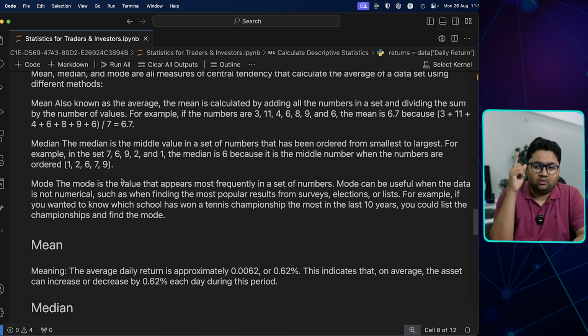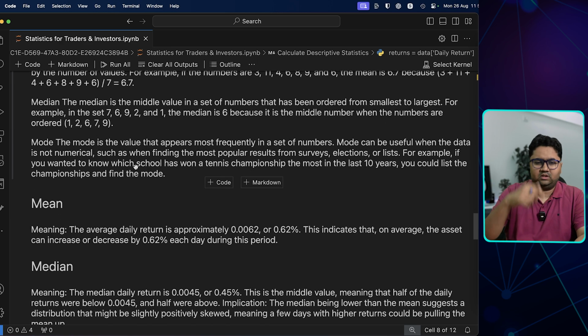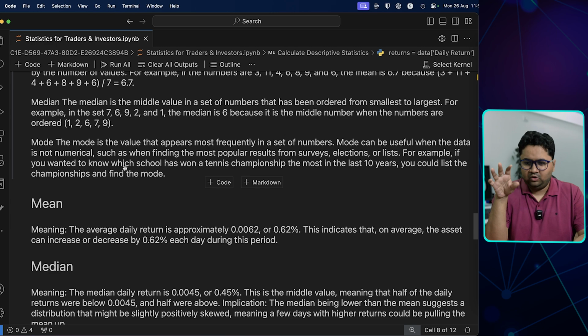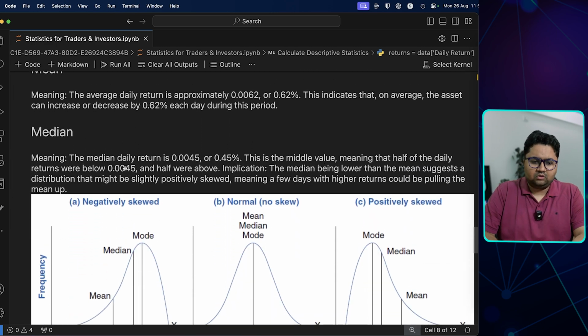Median is the middle value. So if there are odd numbers, then it is the central value. If there are even numbers, then you take the sum of the two middle numbers and divide by 2. So in the data set, the median is 6 because it is the middle number if the numbers are ordered, and otherwise you can just take two numbers and divide by 2 or something like that. Like somewhere close to the center is what we're trying to achieve, right? Mode is the most frequent number. Now this is a little weird. If the data is not numerical, then you use this. It's not going to be used fundamentally for markets. Median and mean are useful numbers. So let's take an example.